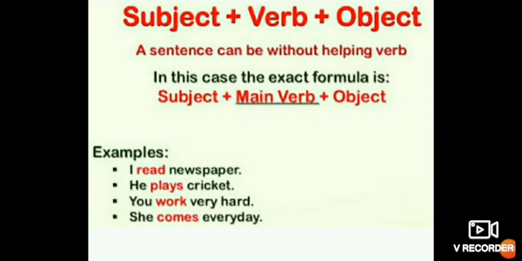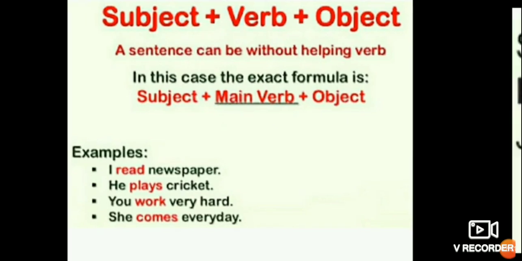Now come to the structure of a sentence. What is the structure of a sentence? When we are writing something, we don't know the structure. So the structure of a sentence is subject plus verb plus object. A sentence can be without a helping verb. It is not necessary that it always has a helping verb. There would be a helping verb or main verb. So subject plus main verb plus object is the formula for a sentence. I read newspaper. So I is the subject, read is the verb and newspaper is the object. So this is subject, verb, object. It is the structure of a sentence.